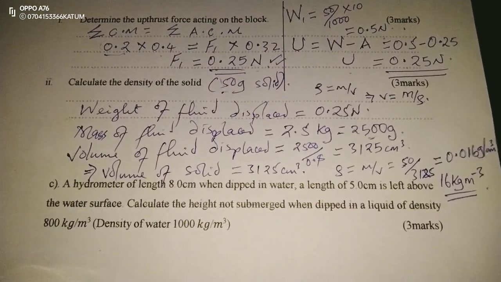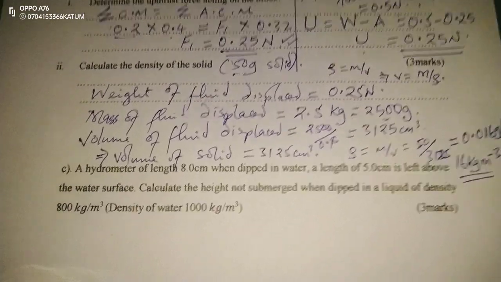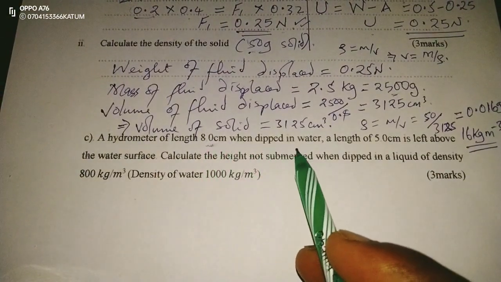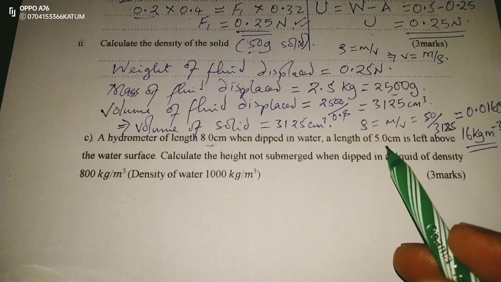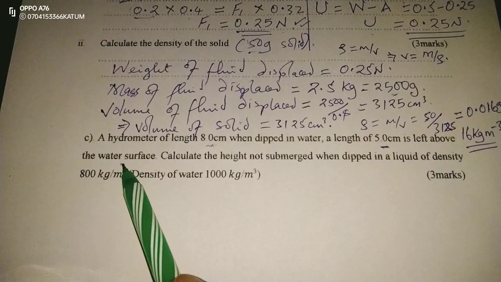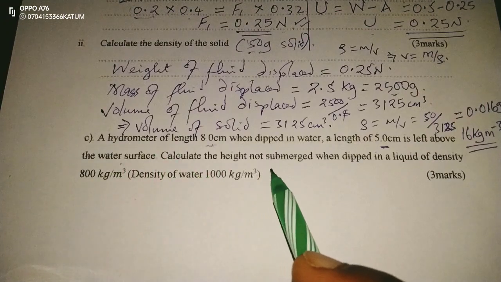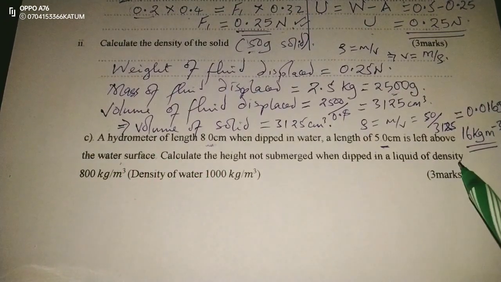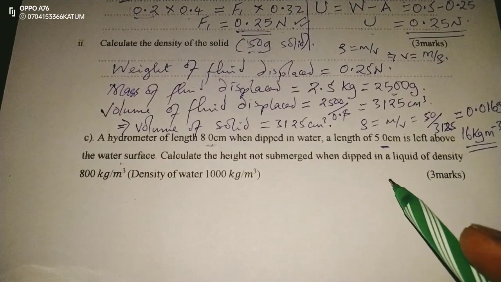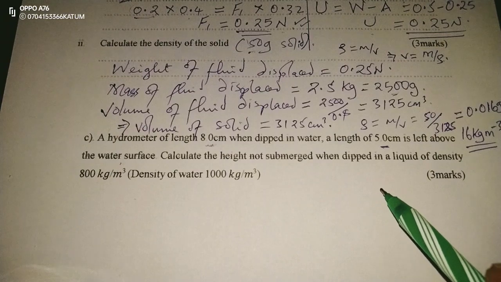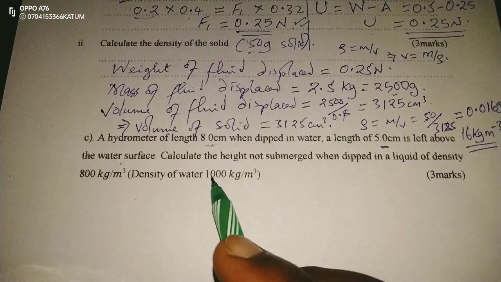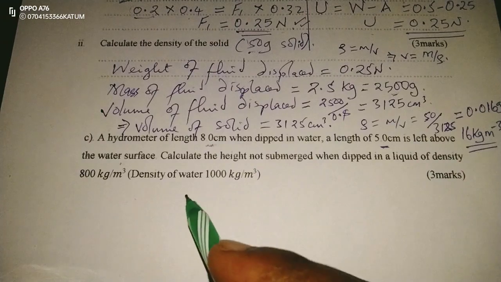We can continue now. In the last bit, we are told that a hydrometer of length 8 centimeters, when dipped in water, a length of 5 centimeters is left above the water surface. Calculate the height not submerged when dipped in a liquid of density 800 kilograms per meter cubed, given that the density of water is 1,000 kilograms per meter cubed.